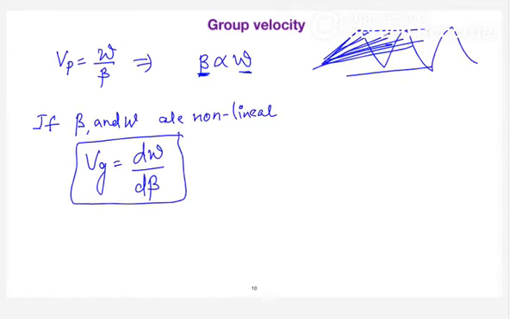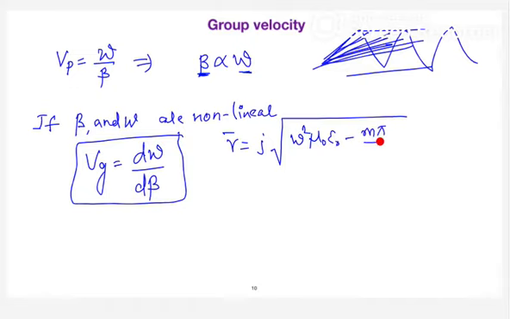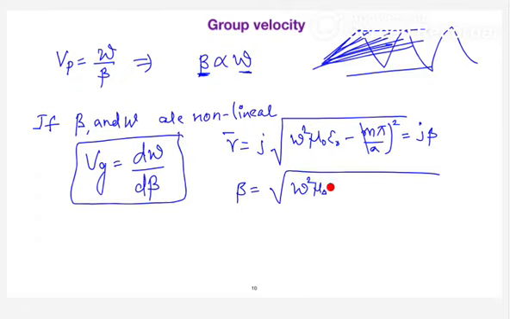When you see the propagation constant gamma bar, you are getting it as j into root over omega square mu naught epsilon naught minus m pi by a whole square. So it is a beta. By comparing, you can say beta is equal to root over omega square mu naught epsilon naught minus m pi by a whole square. This is the same thing as when we did the phase velocity, right?